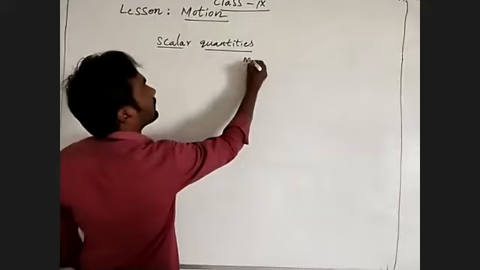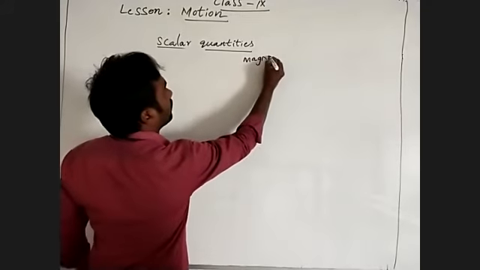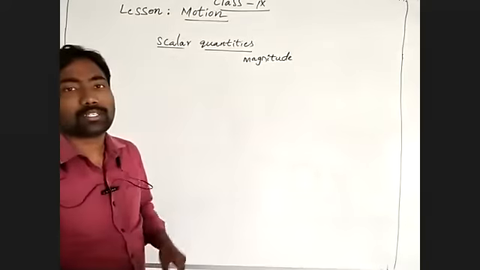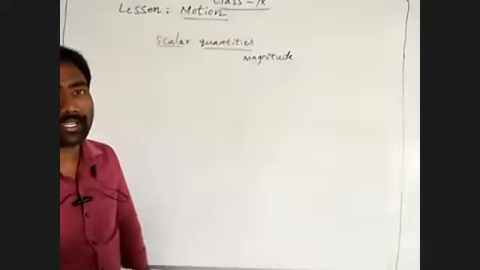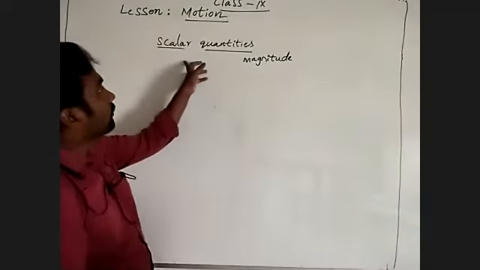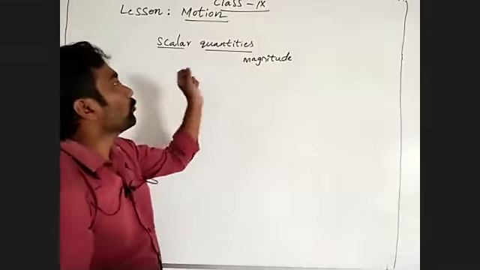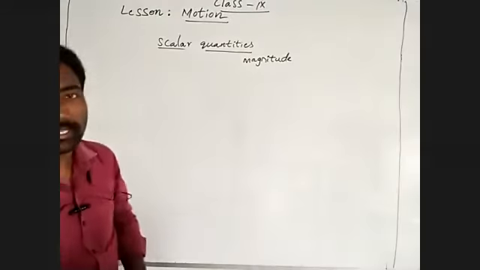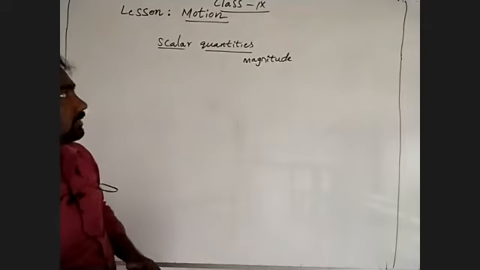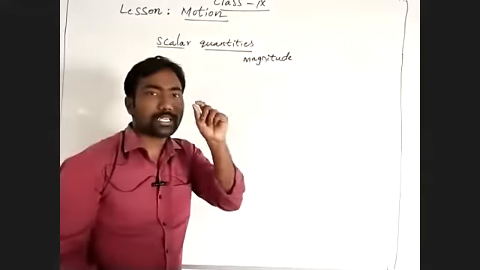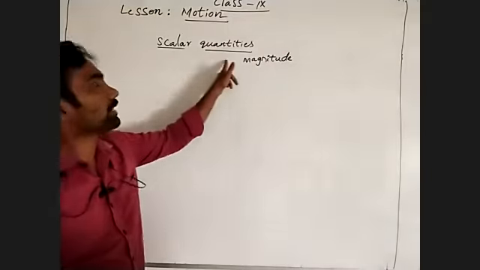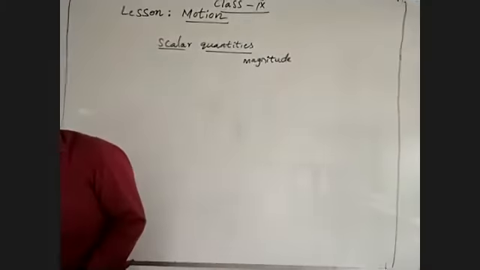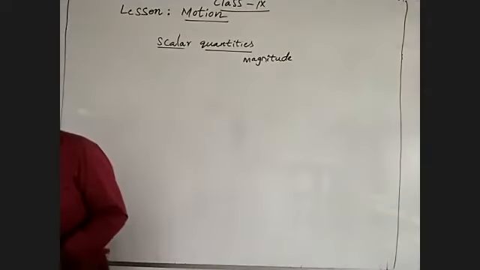Magnitude means what? A numerical value. So the quantity which is following only magnitude and is not following the direction, then you can say that physical quantity is known as scalar quantity. We can give some examples of scalar quantities.